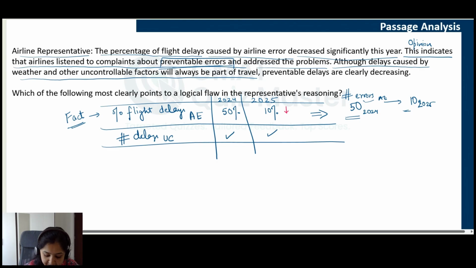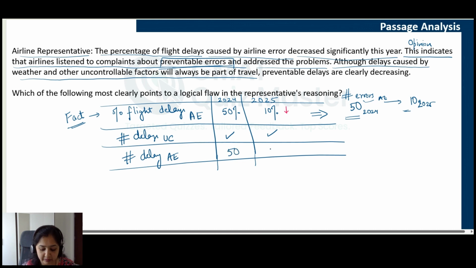Preventable delays are clearly decreasing. So here again the same thing, the delay because of airline error or the preventable ones, these errors are decreasing. So if they were, let's say, 50 in 2024, they are 10 in 2025, and this is the conclusion. The same thing has been concluded, that because the percentage flight delays are reducing here, this indicates that the number of these preventable errors is also reducing.